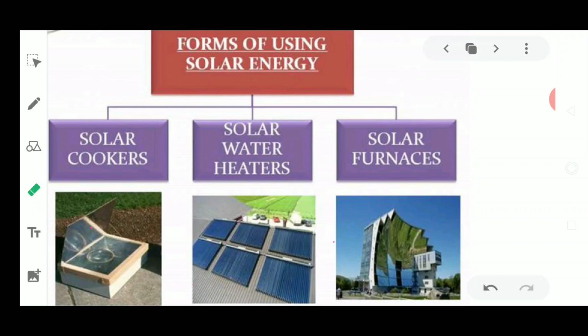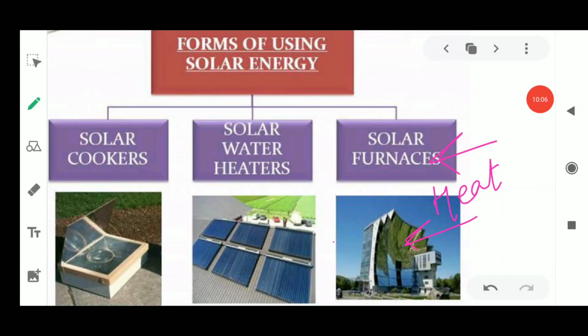Similarly, there are solar furnaces, where furnaces are places where heating is done. This is utilized for industrial purposes also, where reflectors are used to generate so much heat that it could heat up many types of things present in the furnace. So industry could also be run with the help of solar energy.